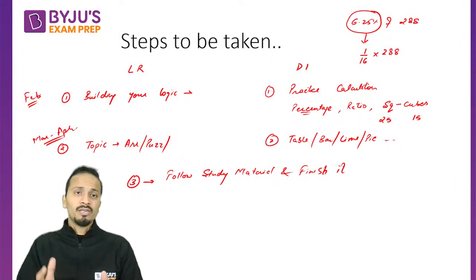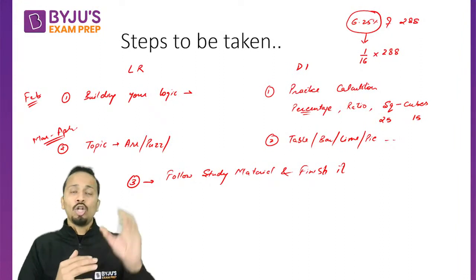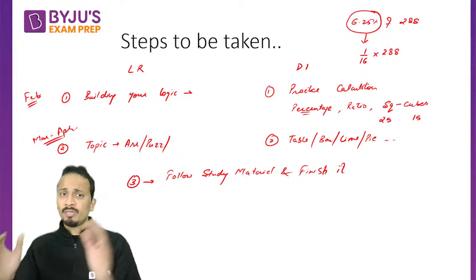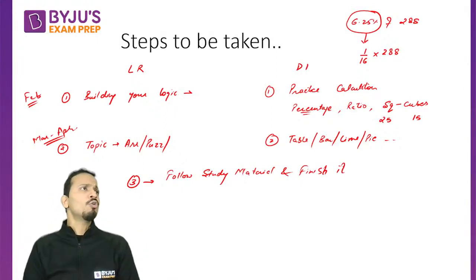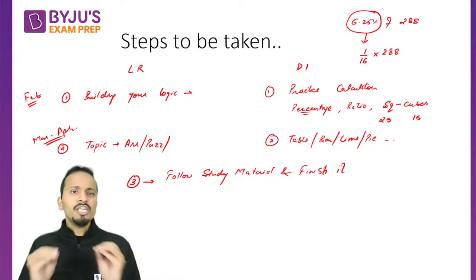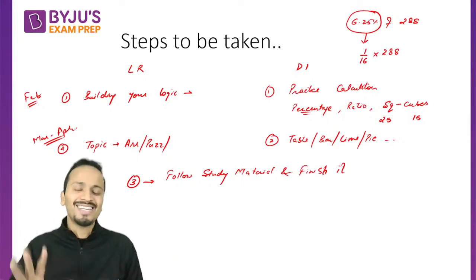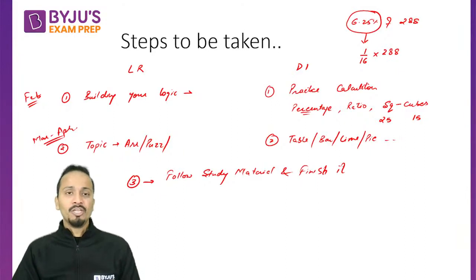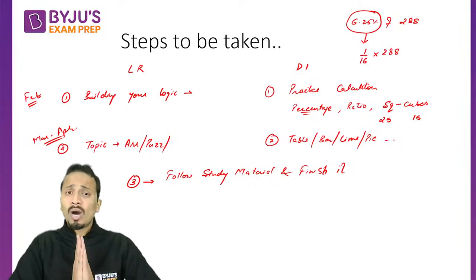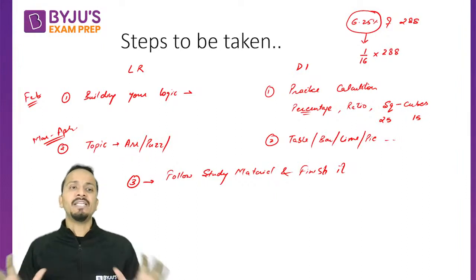You can buy the logical reasoning book by Arun Sharma and then data interpretation by Arun Sharma; these are separate books. Or you can go to Nishit K. Sinha, who is also a wonderful author. Believe me, all the books are absolutely the same. You just need to focus on one study material. You can also look at the study material provided by BYJU'S Exam Prep, which is also a complete study material in itself.